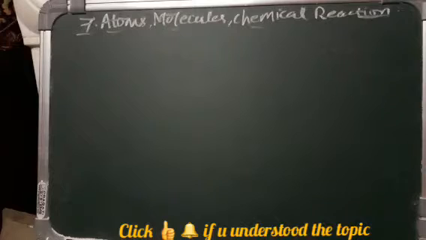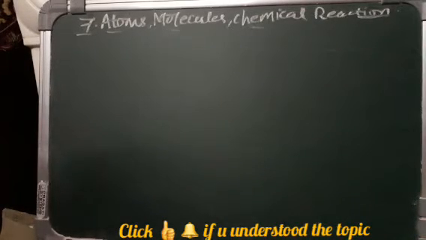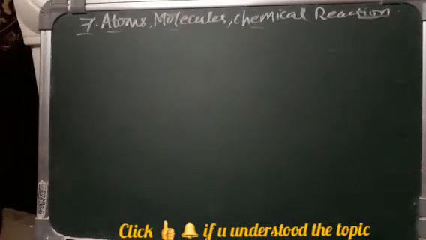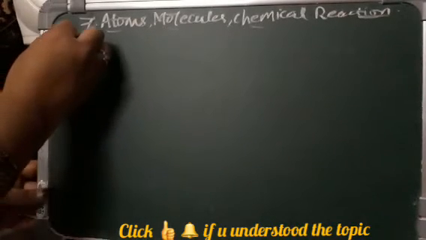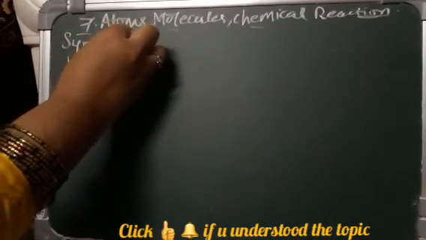In our previous class we learned what an atom and a molecule are, and what the laws of conservation of mass and the laws of constant proportion are. So today we'll learn about the symbols of the elements, how the symbols of the elements came into discovery and how they were brought into notation. Symbols of elements.